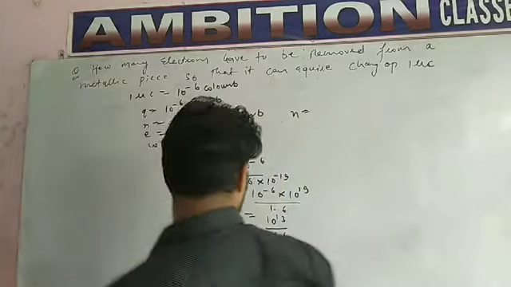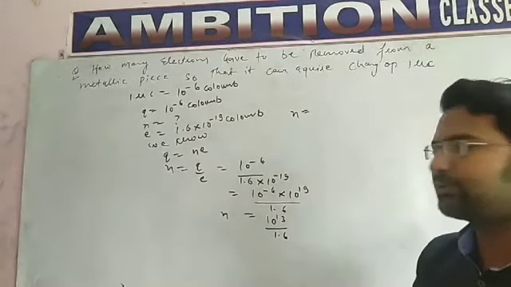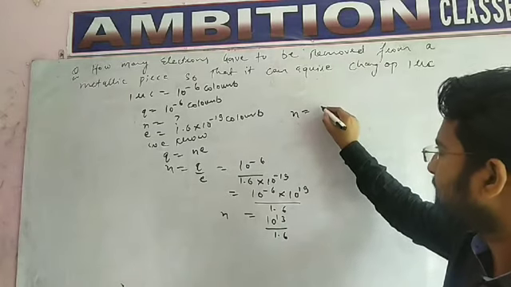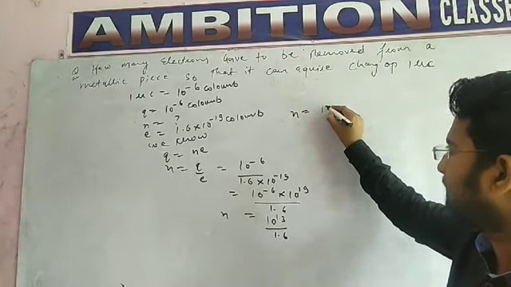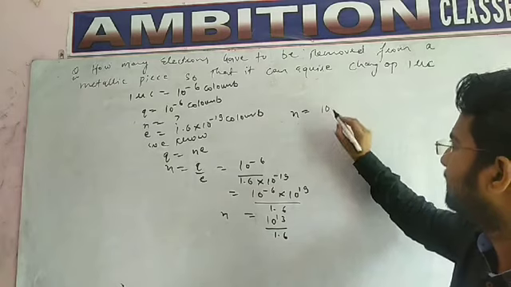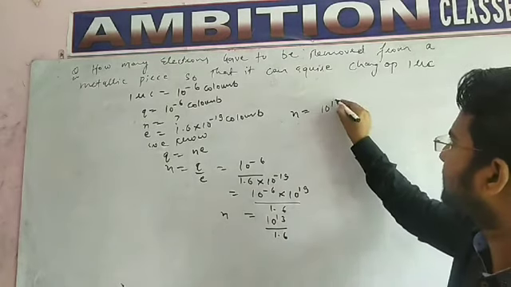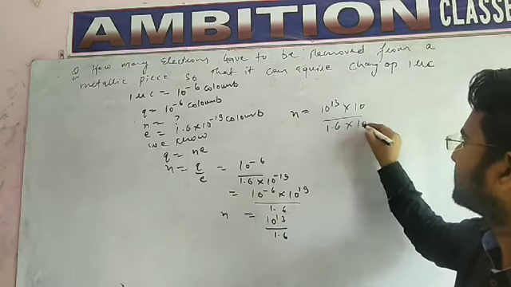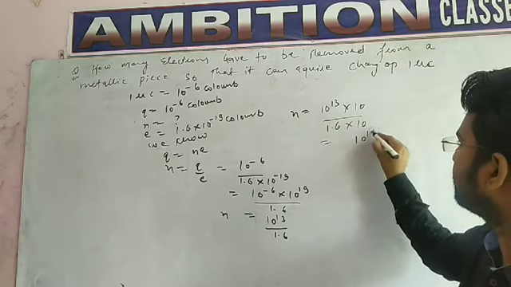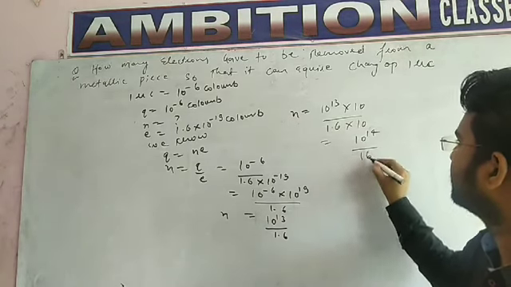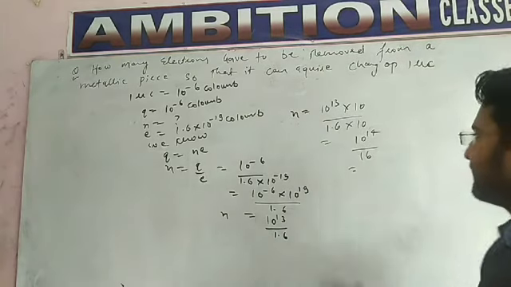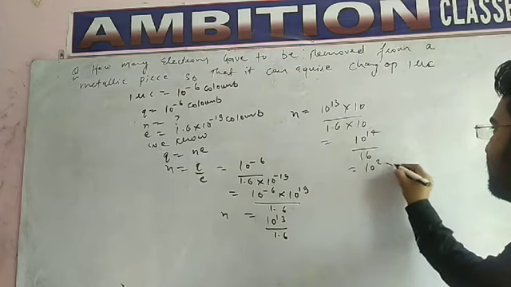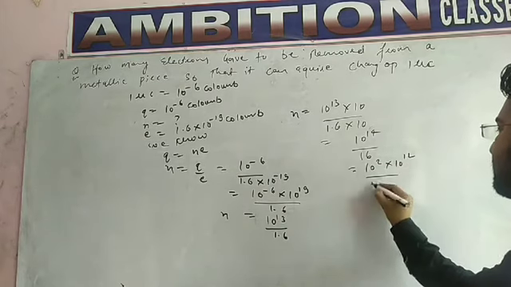N equals, students, this 10 power 13 can be written as 10 power 13 into 10 upon 1.6 into 10. So it will be 10 power 14 upon 16. On solving, for 10 power 14 we can write 10 power 2 into 10 power 12 upon 16.